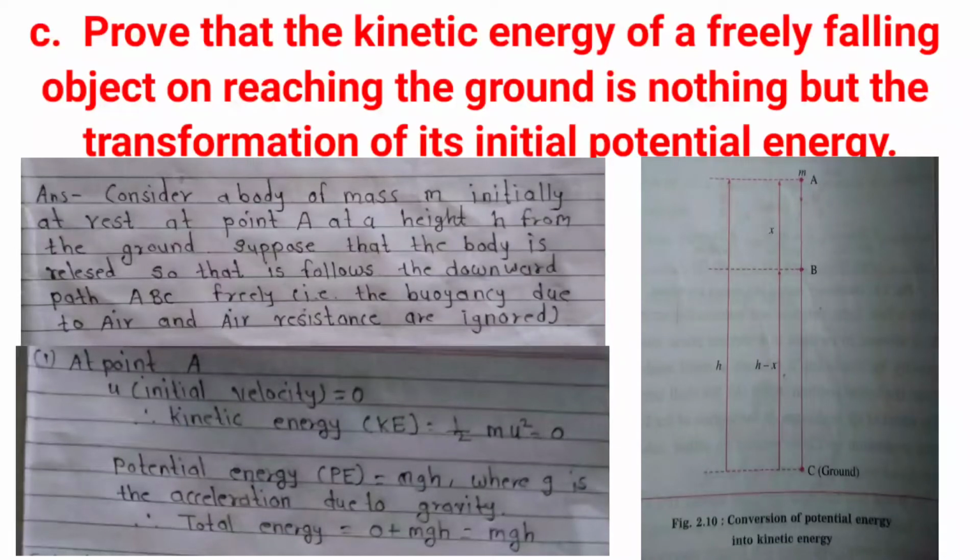1. At point A, u, the initial velocity, is equal to 0. Kinetic energy is equal to 1 by 2 mu square, which is equal to 0. Potential energy is equal to mgh, where g is the acceleration due to gravity. Total energy is equal to 0 plus mgh, equal to mgh.